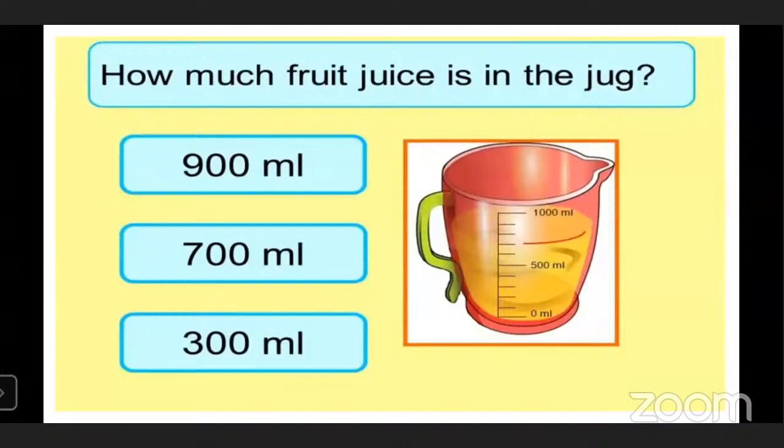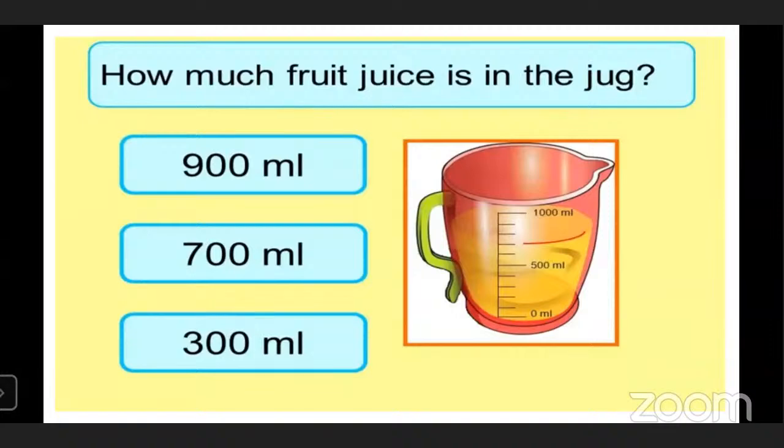Now here it is asked how much fruit juice is in this jug. How many milliliters of juice are there? That means here it is asked about its volume. Capacity is already marked, that is 1 liter.